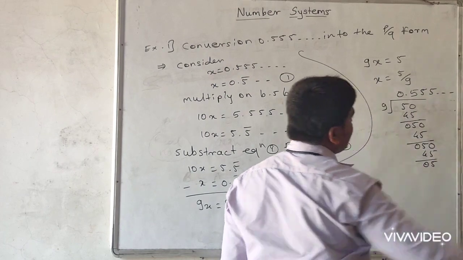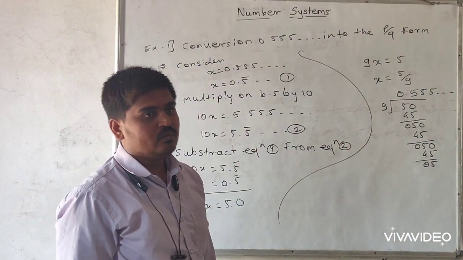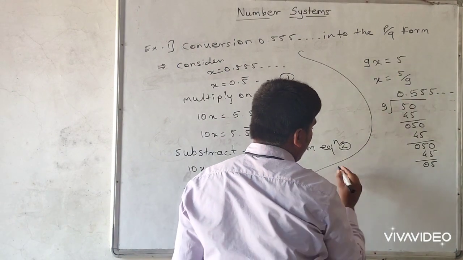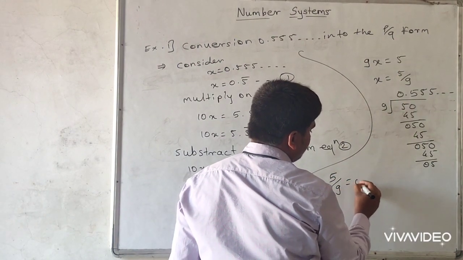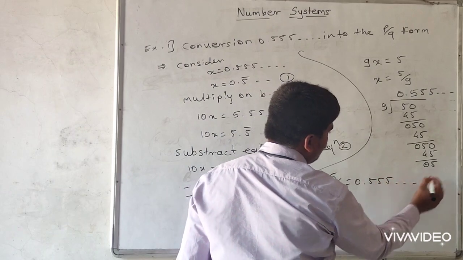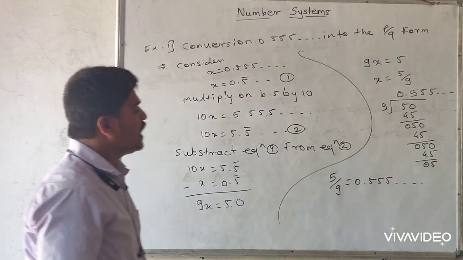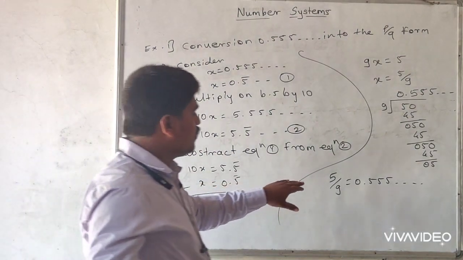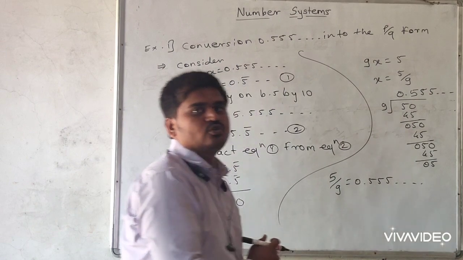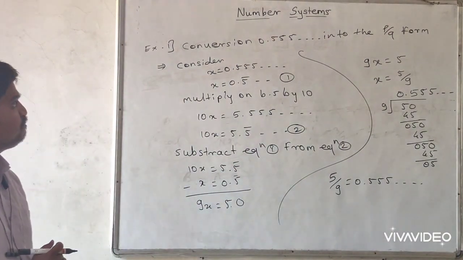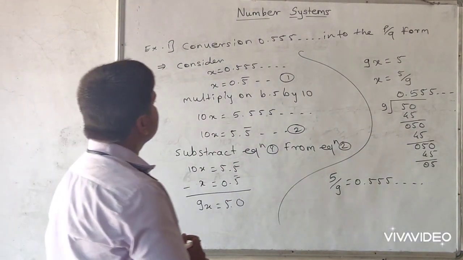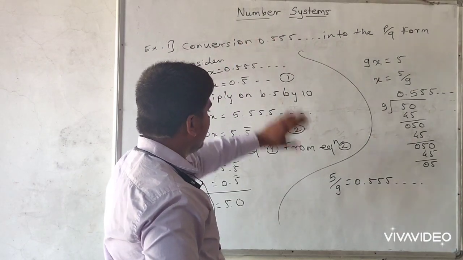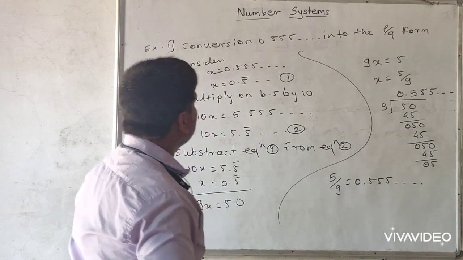So here we can write that 0.555 up to dash dash. So the value of this p by q form is 0.555 up to dash dash. So this is the required solution, means 5 by 9 is 0.55 up to dash dash. Okay, so we saw what happens if a single digit is repeated, and how to find the p by q form. Again we can take one more example.